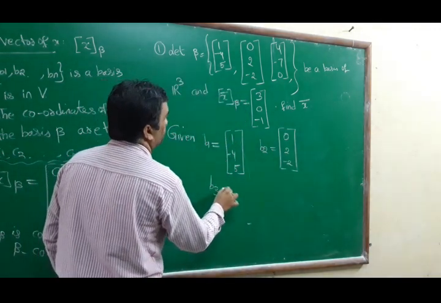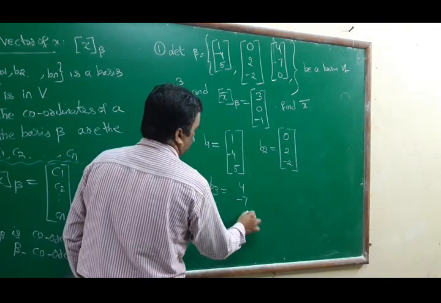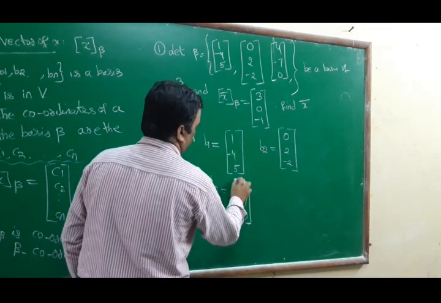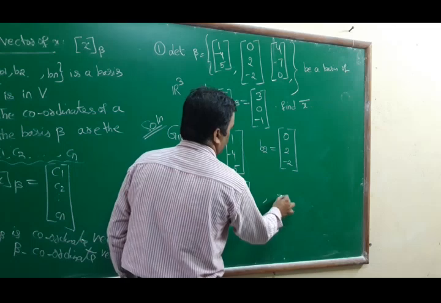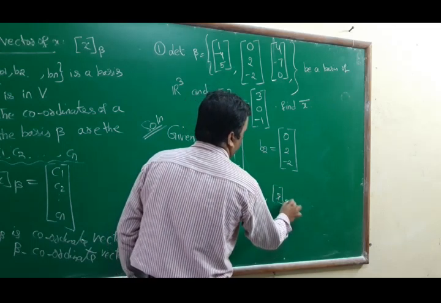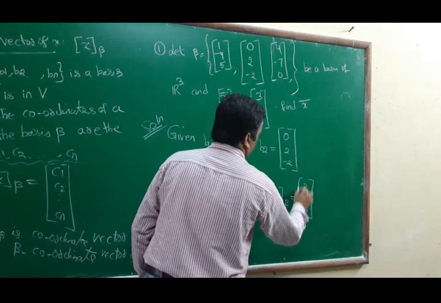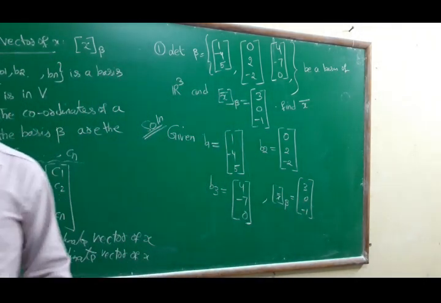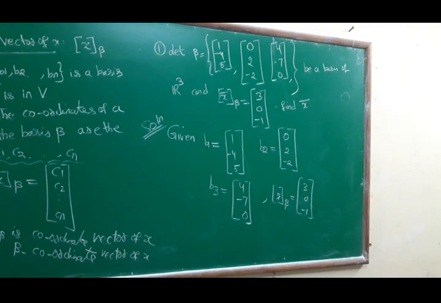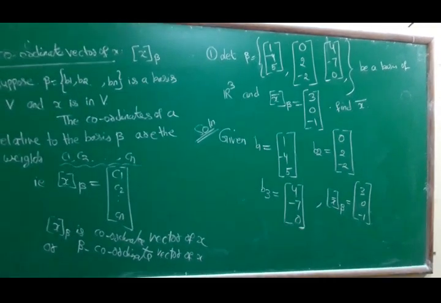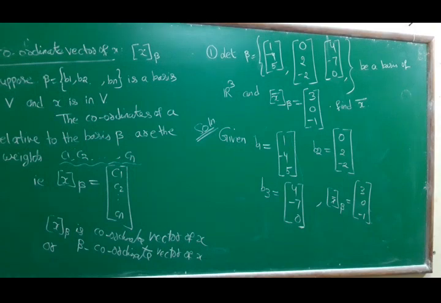B3 is 4 -7 0. And one more is given, x bar beta equal to 3 0 -1. These values are already given. Now we will continue.